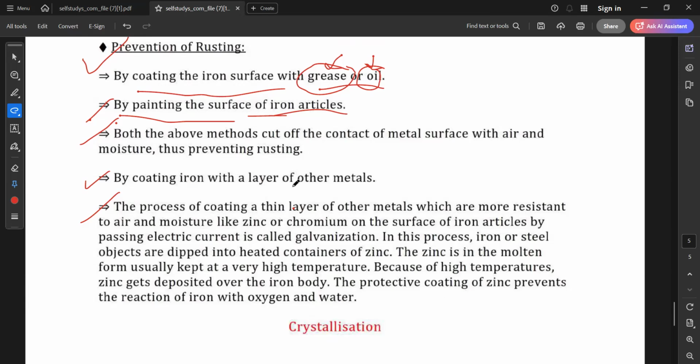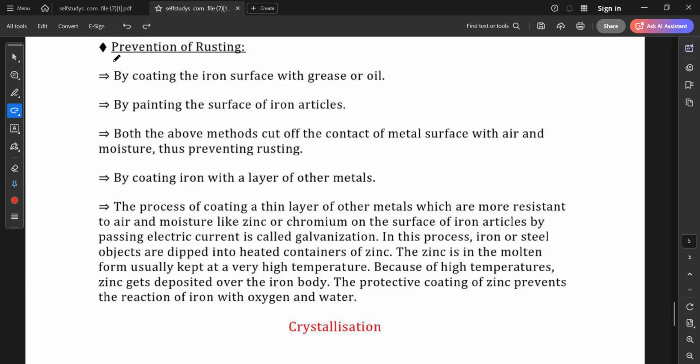By coating iron with a layer of other metals, the process of coating a thin layer of other metals which are more resistant to air and moisture, like zinc or chromium, on the surface of iron articles by passing electric current is called galvanization.